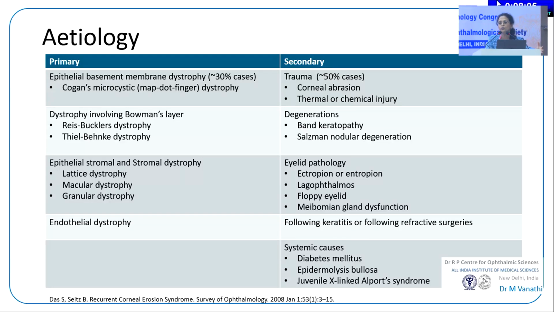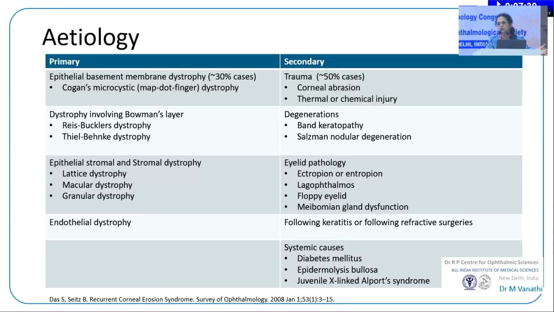So now I think we have moved away from named dystrophies to largely looking at them depending on the genotype which is mapping them. So with the genotype phenotypic correlations, we've now moved away to look at them as anterior corneal dystrophies and posterior corneal dystrophies. So most of the anterior corneal dystrophies, and what we routinely talk about as epithelial basement membrane dystrophies, are the ones in which you will probably see largely early aspects of these, but you will find recurrent corneal erosions here. What are the secondary causes here?